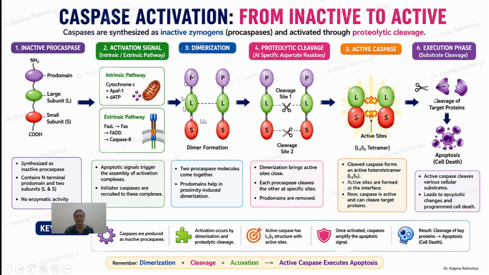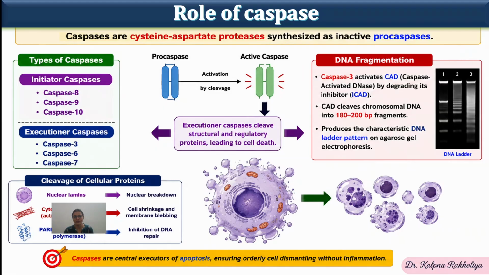After the signaling, the caspases are going to dimerize. The dimerized caspases come close together, and a specific cleavage will occur at the aspartic residue. After this, the prodomain part is removed, and these tetramer caspases are activated. This activated caspase targets various parts, and according to that the apoptosis process will occur.